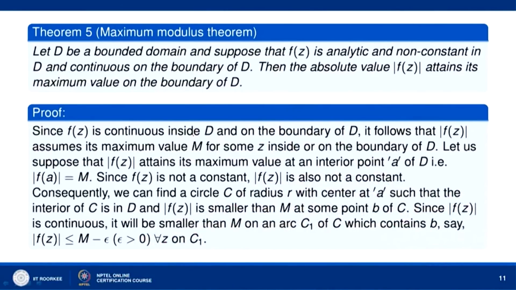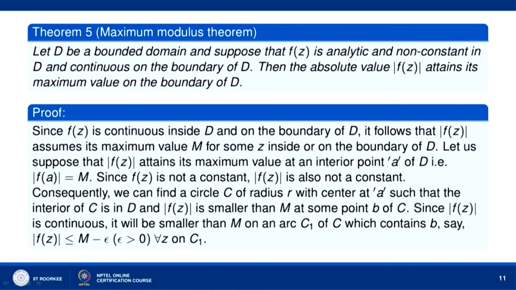So, let us prove this. Since f(z) is continuous inside D and on the boundary of D. On the boundary of D we are given that it is continuous, and inside D it follows from the analyticity. So, since f(z) is continuous inside D and on the boundary of D, it follows that mod of f(z) must assume its maximum value for some z in the closed region, by the continuity. Now, let us suppose that mod of f(z) attains its maximum value at an interior point.